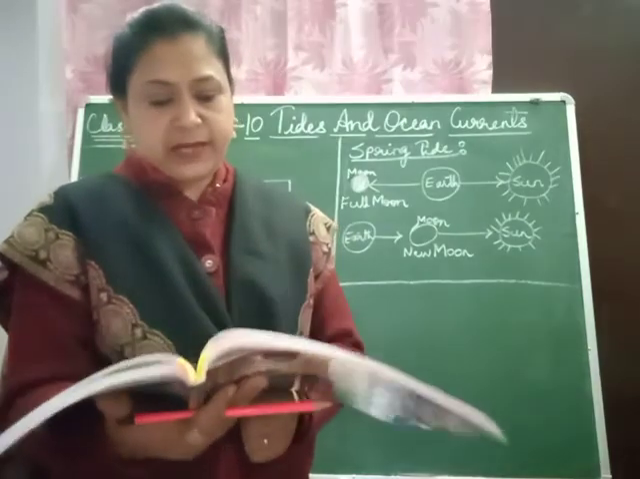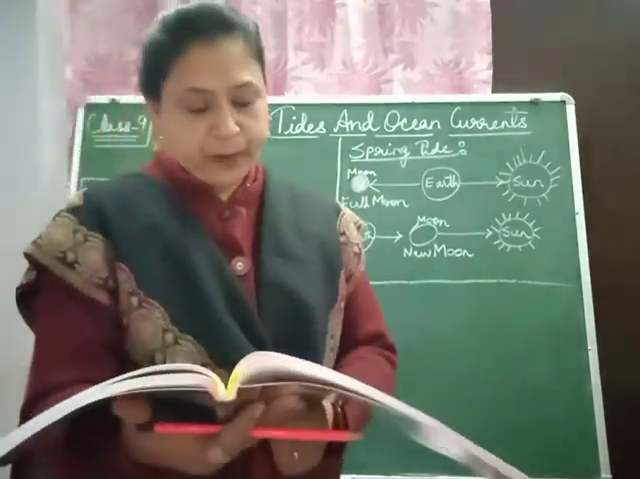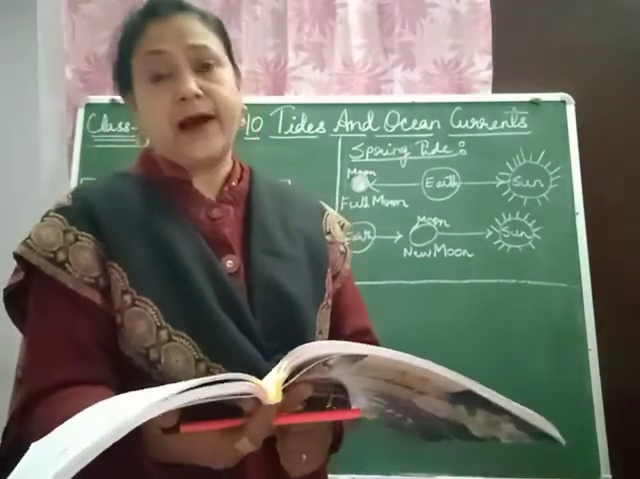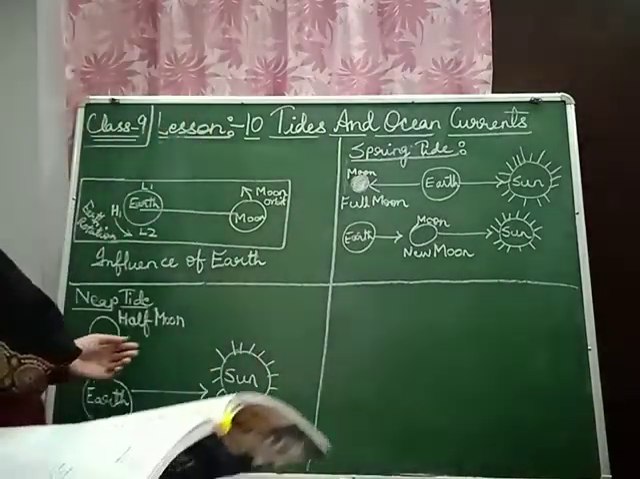So children, you can see the magnitude of the tide. It is rising up to 4 meters. Types of tide. There are two types of tides, spring tides and neap tides.